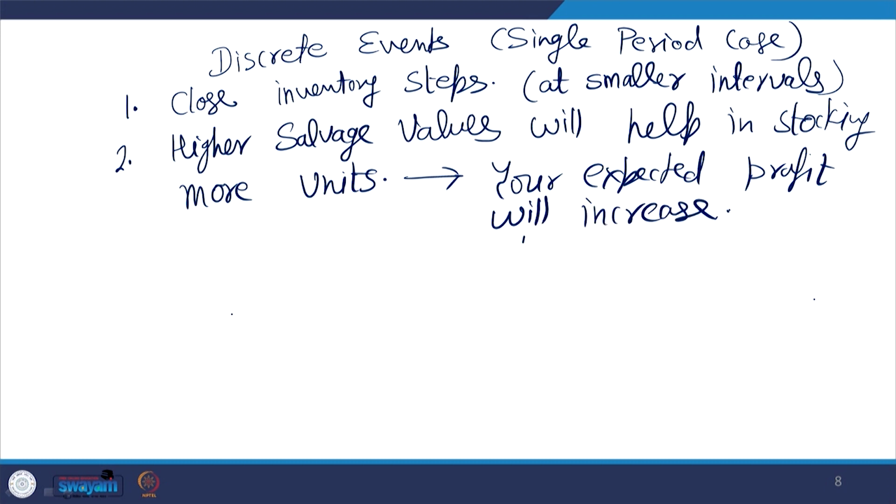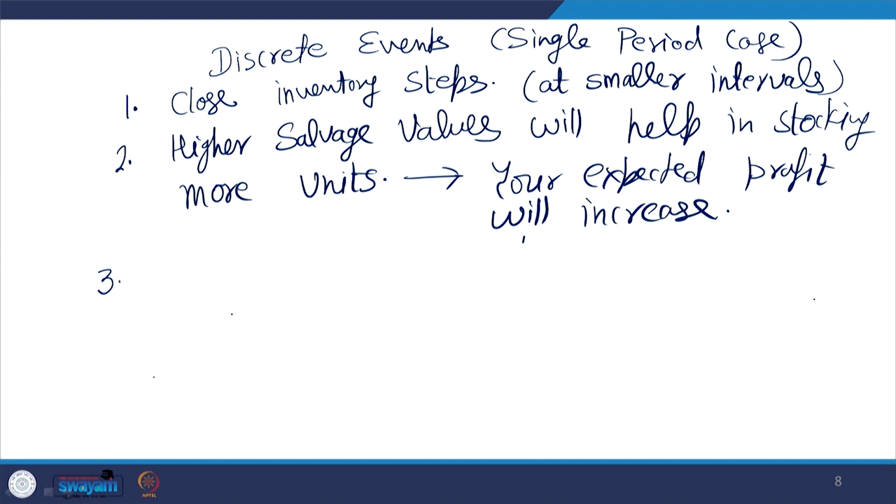If you have no salvage value, your risk of overstocking will increase, and that risk of overstocking will reduce your potential of stocking additional units. So that is also a problem.